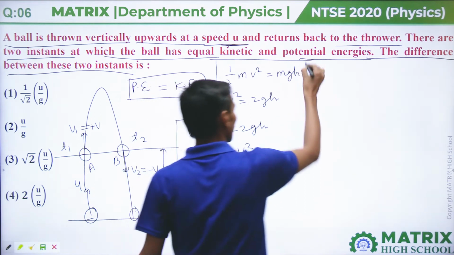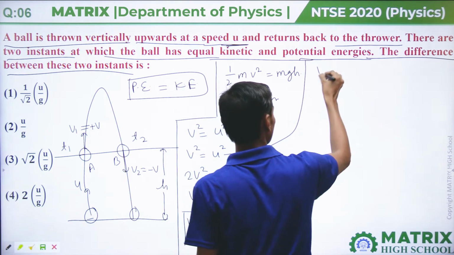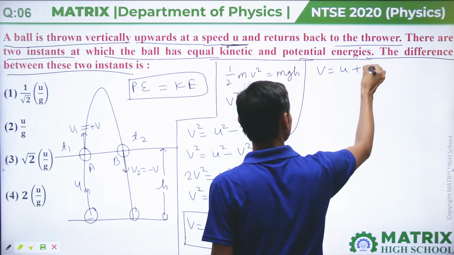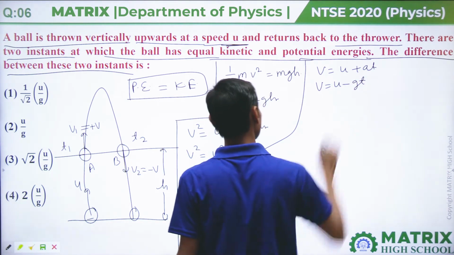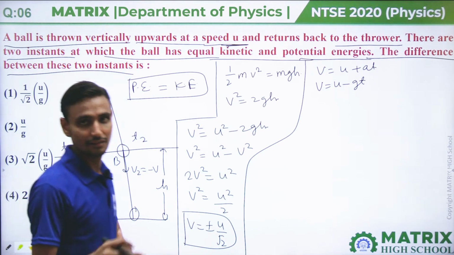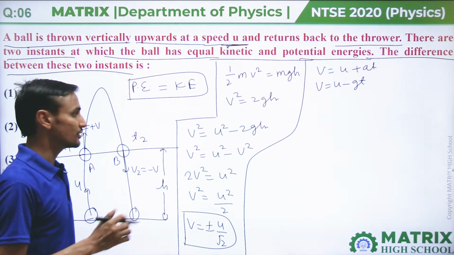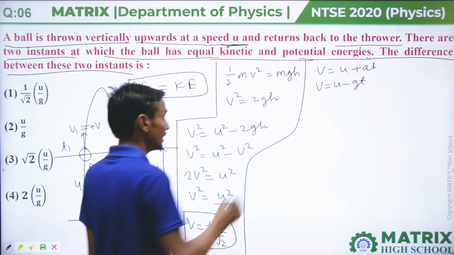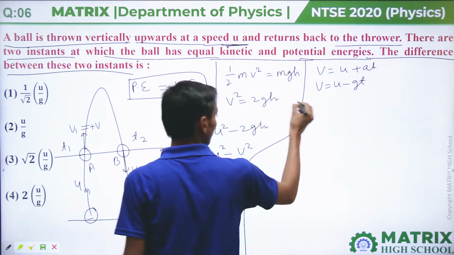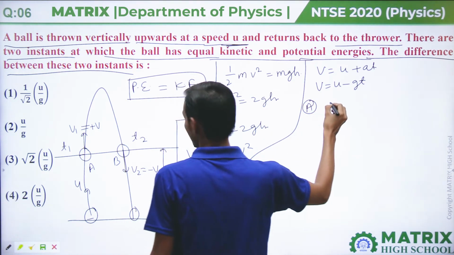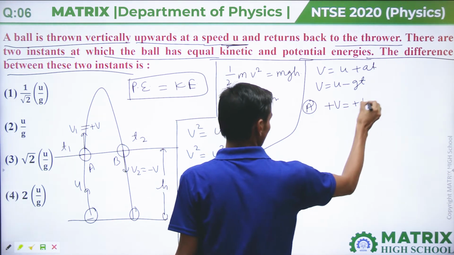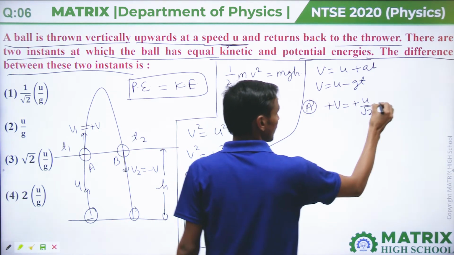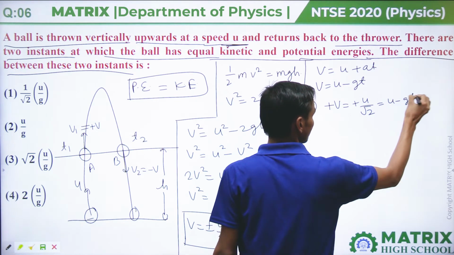And we know that v equals u plus at, and in this case v equals u minus gt, because acceleration is in the opposite direction to the velocity. Then at point A, plus v equals plus u by root 2, equal to u minus g t1.